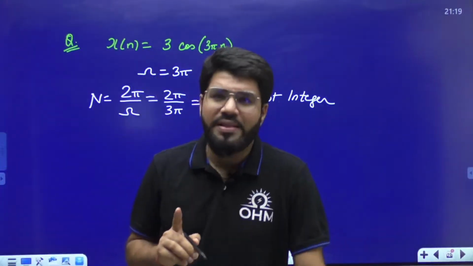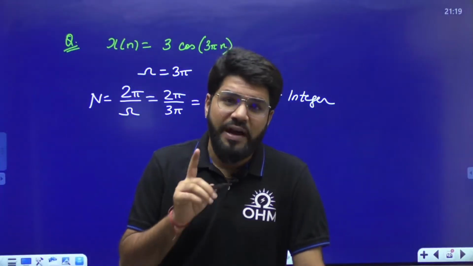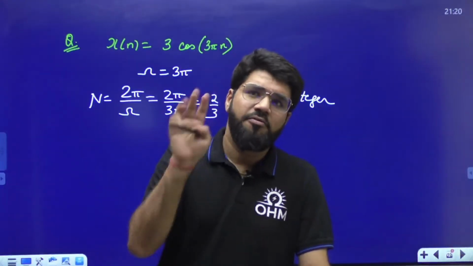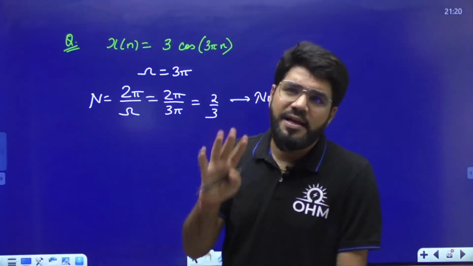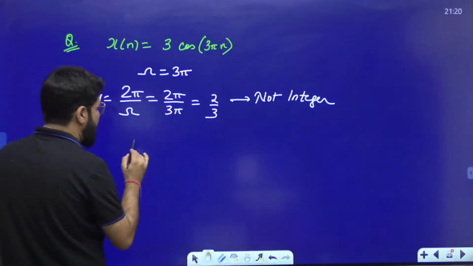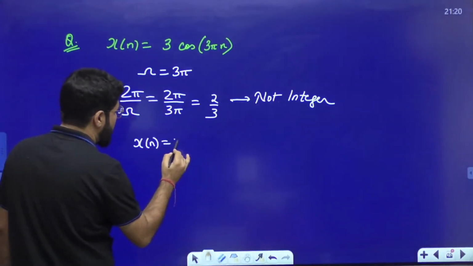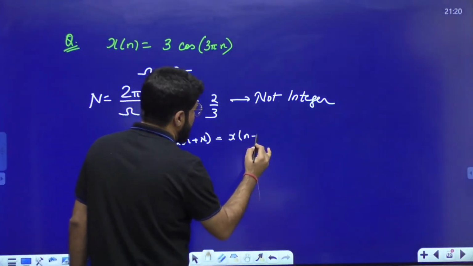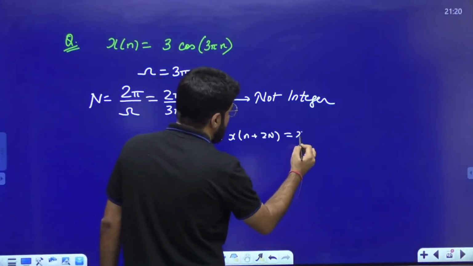Why? Remember one thing: if the value of a signal repeats after N, it will repeat after 2N, 3N, 4N, 5N, etc. So if the value of the signal repeats at N, I can clearly say that x[n] is x[n plus N], x[n plus 2N], x[n plus 3N].